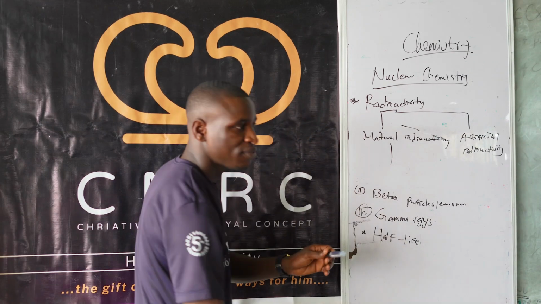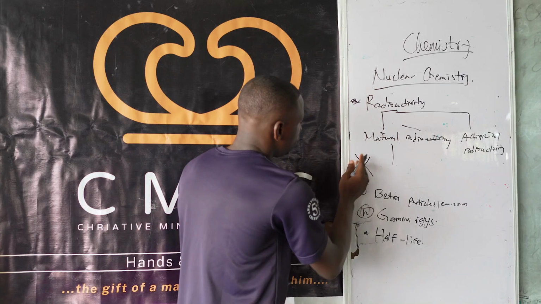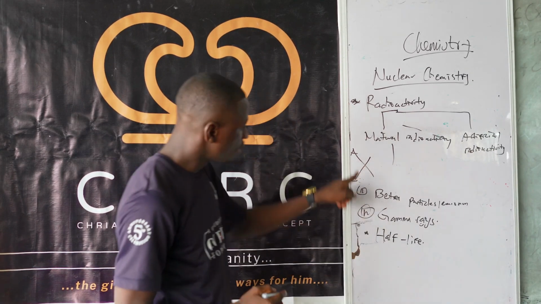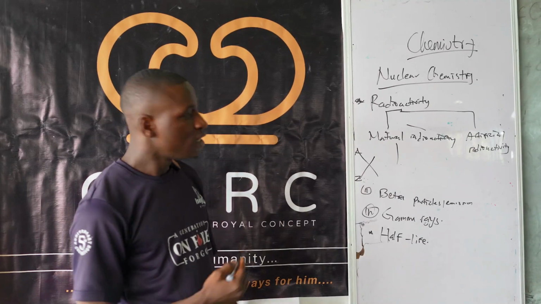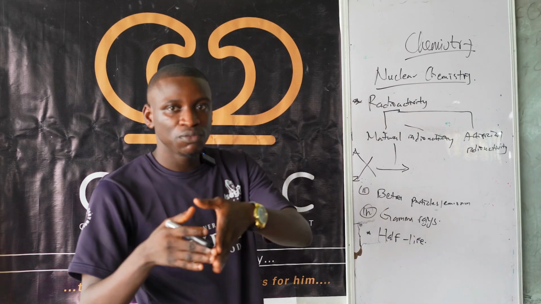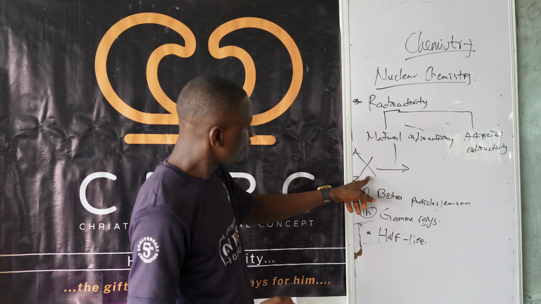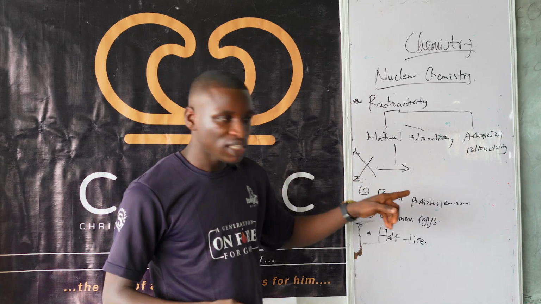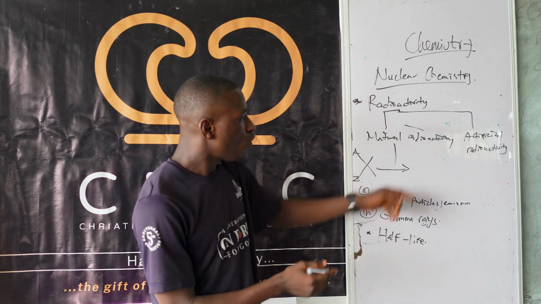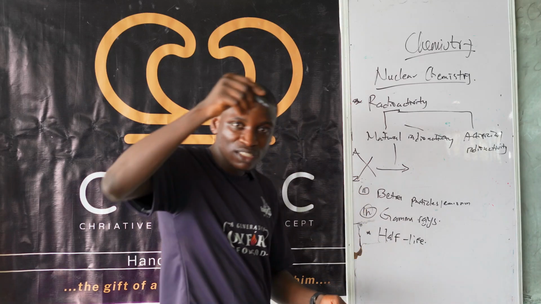Now follow me and check what I'm going to write here. Let's say you have a radioactive element X. The mass number is represented with A here, and the atomic number with Z. This is the mass number on top, and this is the atomic number Z here. If it undergoes natural radioactivity, and the type we are talking about here is alpha emission, this radioactive element is going to give a daughter nucleus, which is another thing after it has broken down, with the release of helium nuclei. So helium nuclei is the alpha particle that we are talking about.